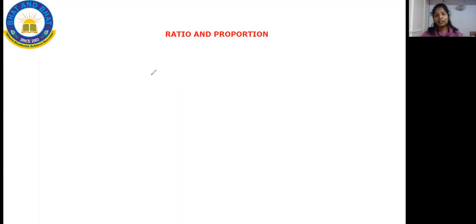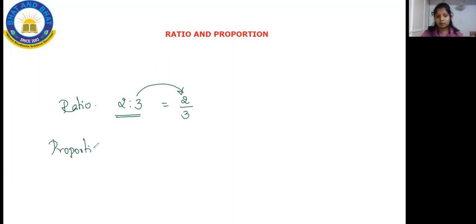So ratio is different, proportion is different. But students, ratio can be written in the format of a fraction. Suppose if I tell 2:3, you can write 2/3. If I write like this, then it is called a ratio. So then what is proportion, ma'am? Proportion is a kind of ratio. If I write two ratios together, then it is called proportionate. This symbol we call proportionate. Whenever we are studying this, we study it as 2:3 is proportionate to 3:2.